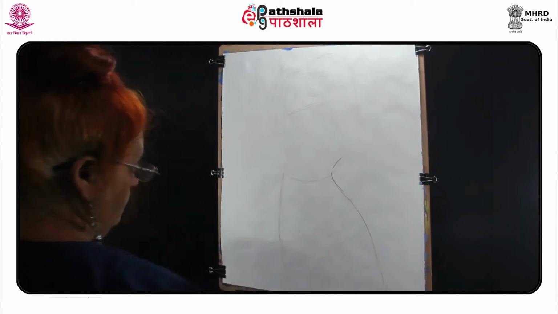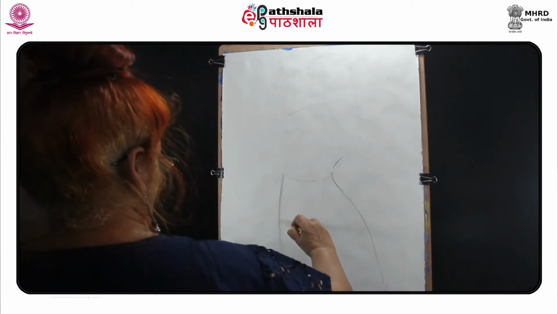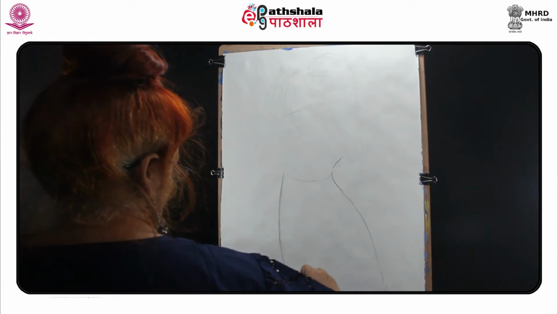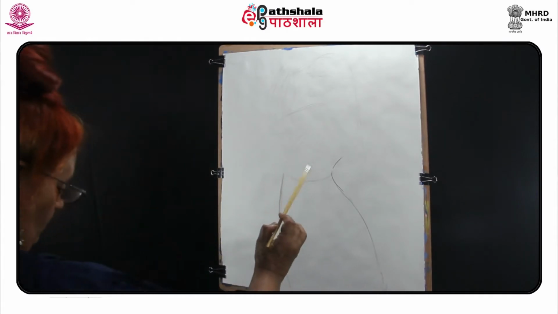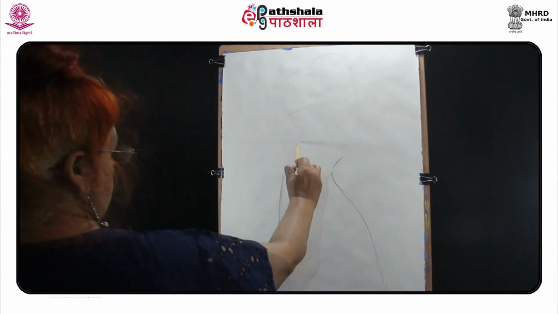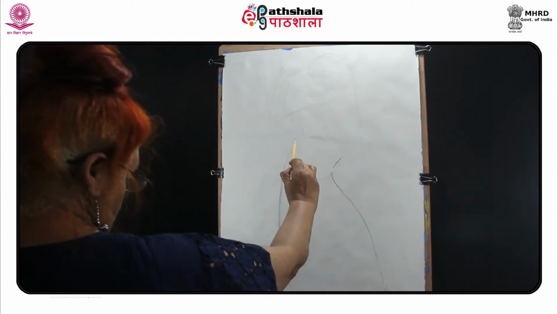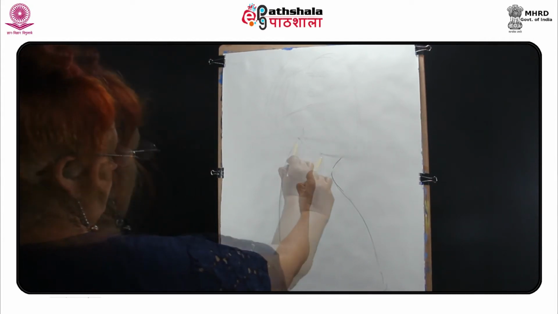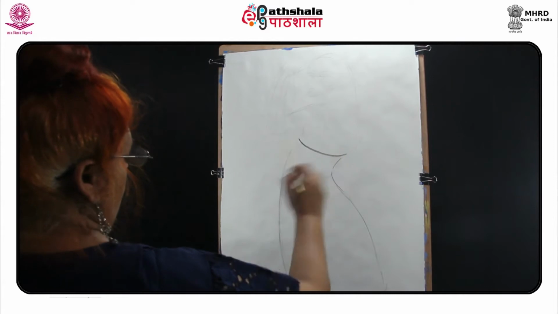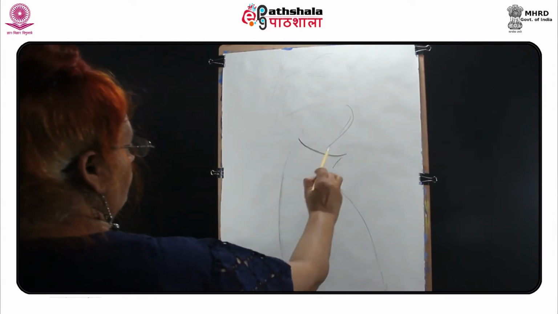I am using different lines to compose the composition. One of the most important tools in defining a good composition is the concept of leading line.